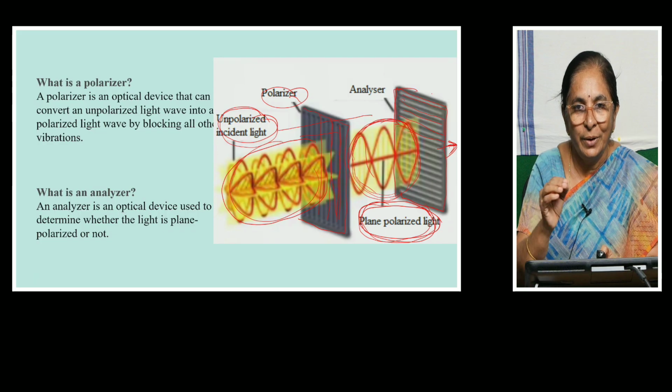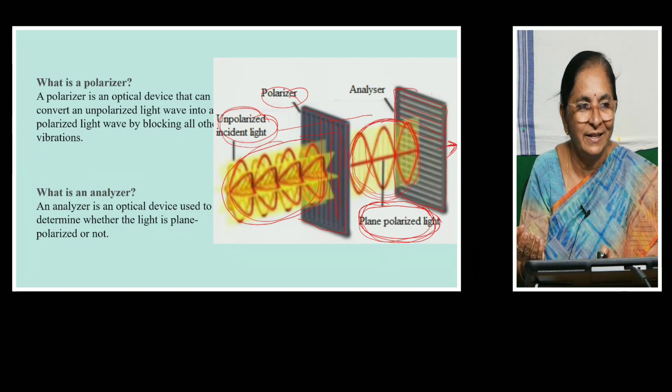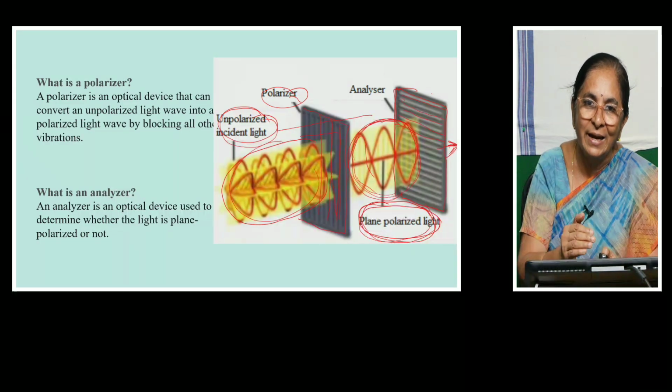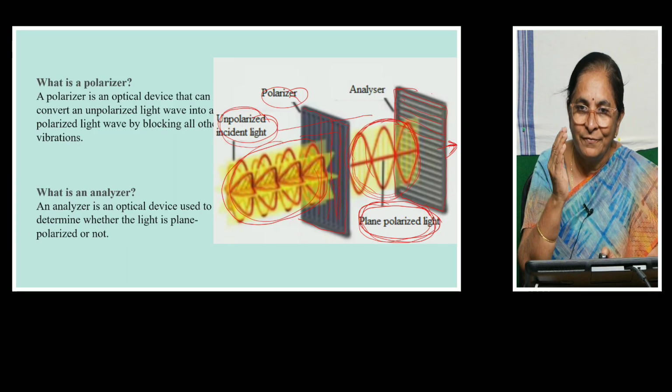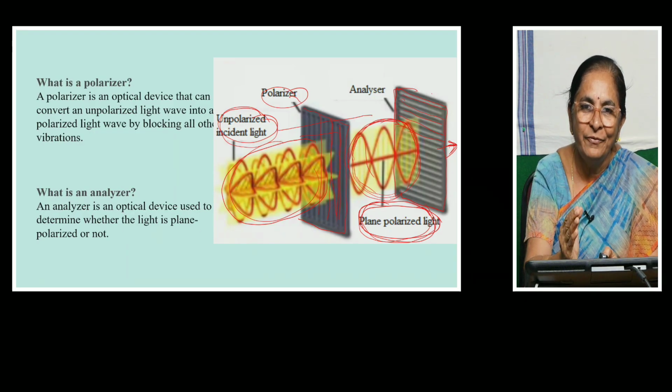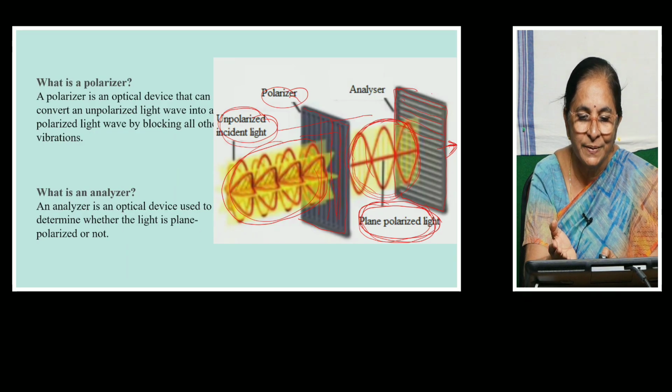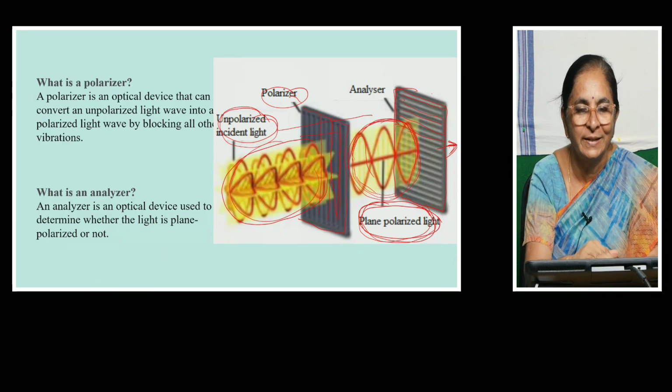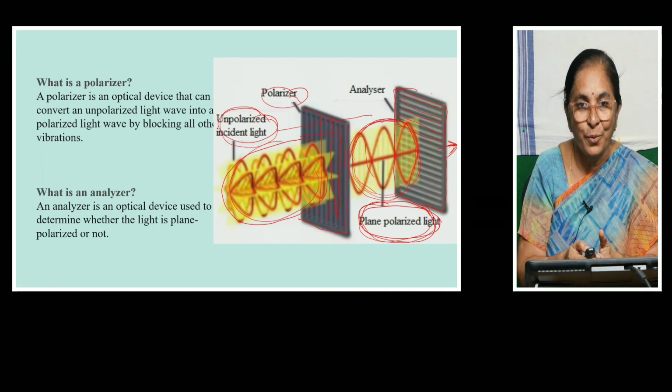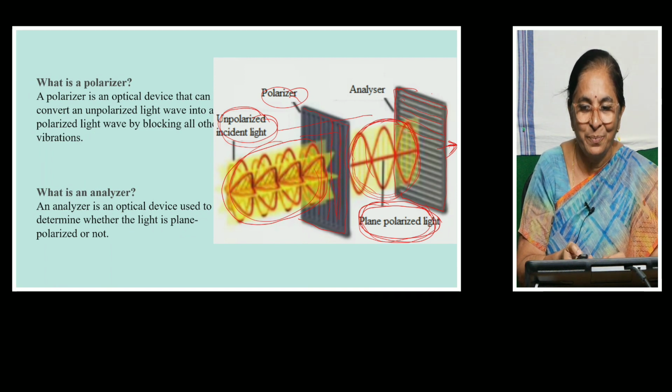So a polarizer can act as an analyzer and an analyzer can also act as a polarizer. The first polarizing film, we call it a polarizer because it transforms the unpolarized light to plane polarized light, and the second polarizer tests whether it is polarized, unpolarized or plane polarized.